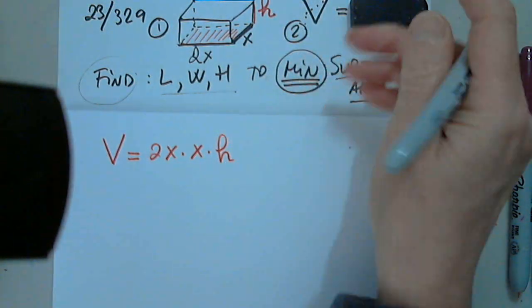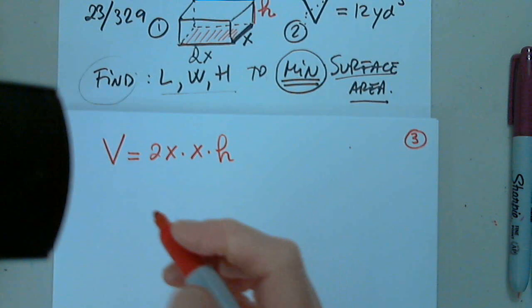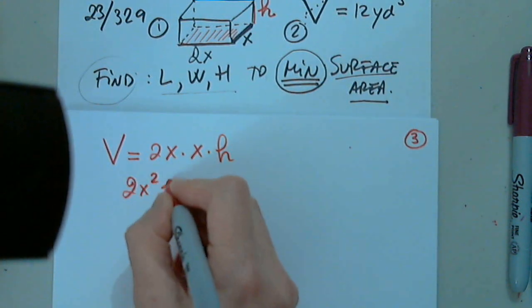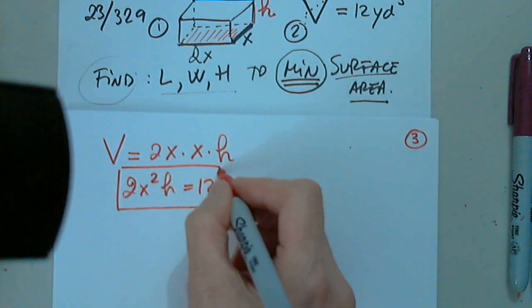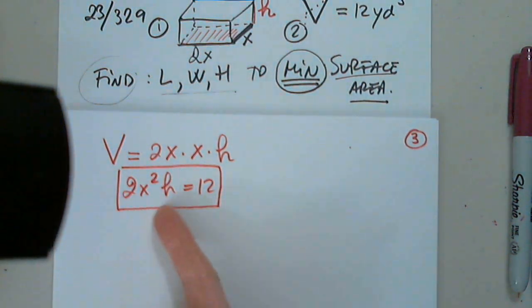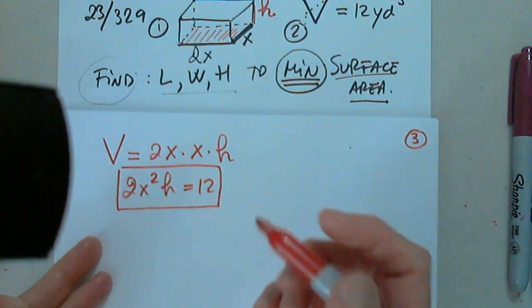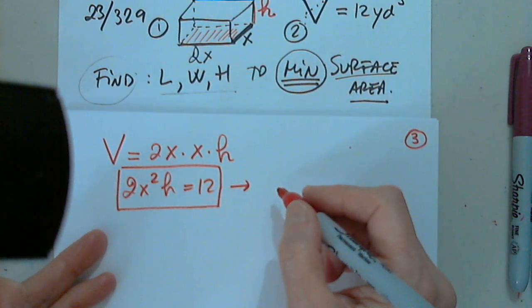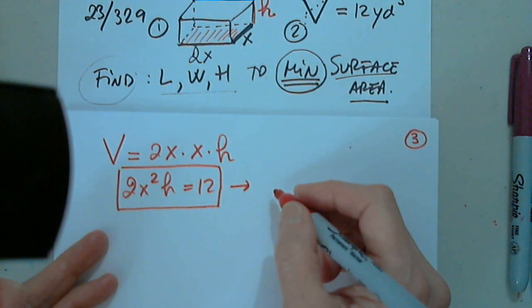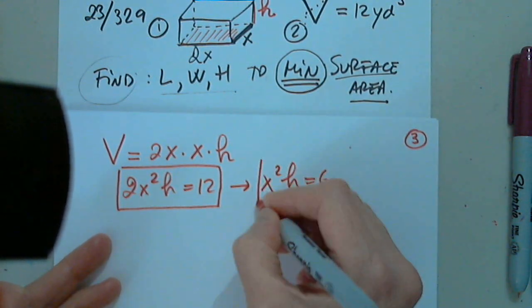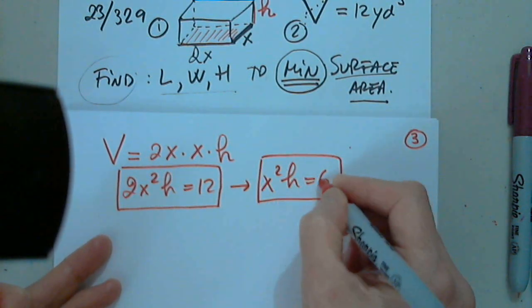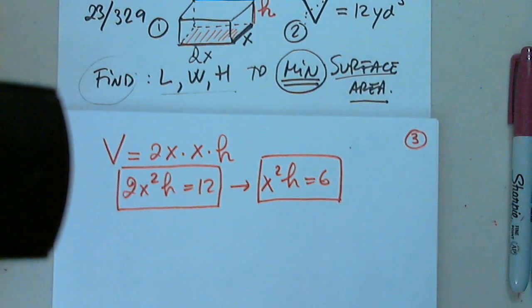Now we set the volume equal to 12. So 2x squared times h equals 12. So we have this equation. What can I simplify it by immediately? Divide by 2. Awesome, excellent. So I have my first equation. That was my starting point. That's fine. Good. What is the next step?